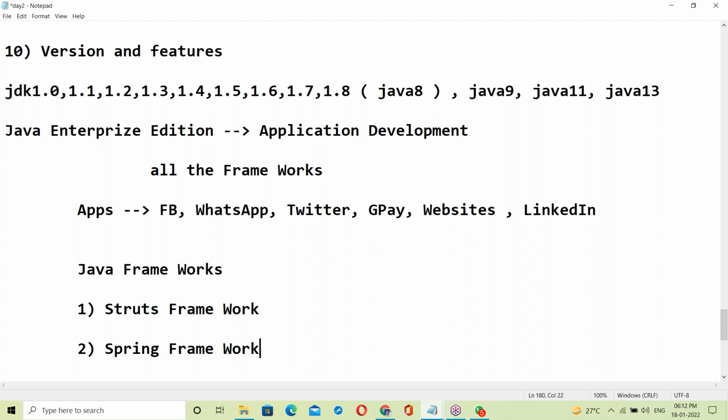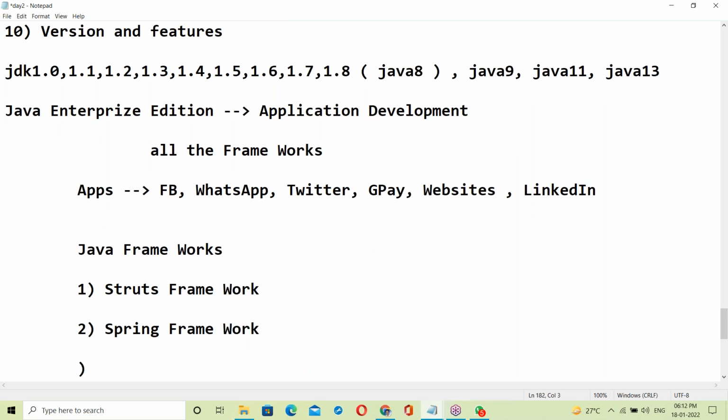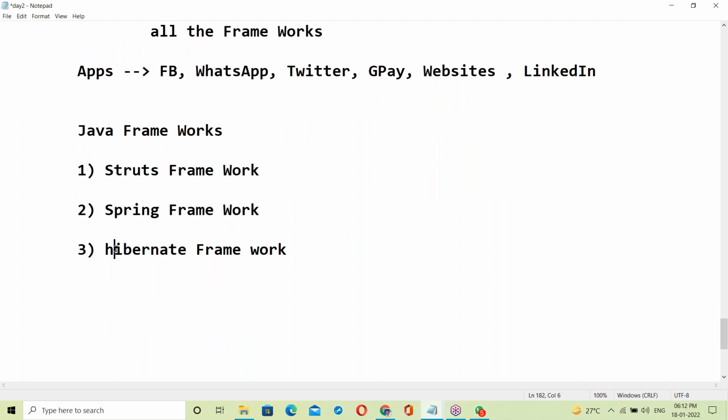Yes, Spring framework. Next is Hibernate framework. Yes, next, Hadoop framework. Hadoop also comes as a Java framework. Next, Spark framework.